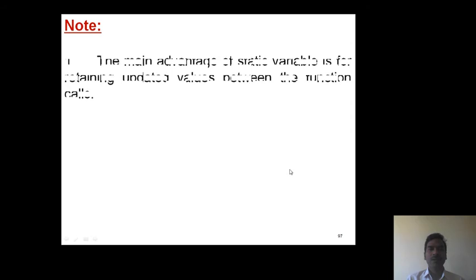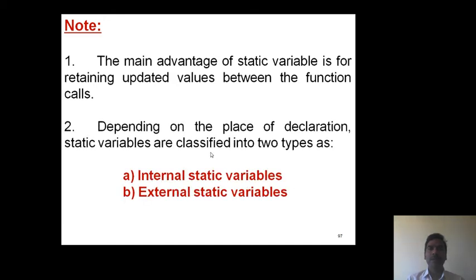Now, the main advantage of static variable is it always retains updated values between the function calls. Here, based on the place of declaration, static variables are classified into two types as internal static variables and external static variables.